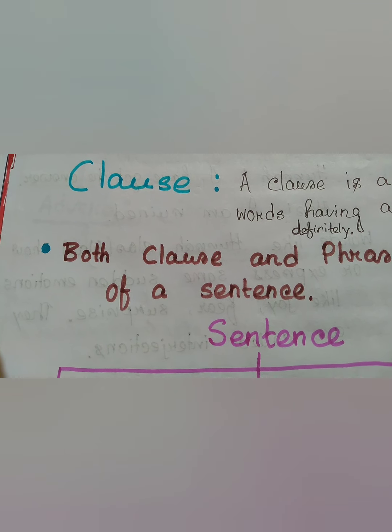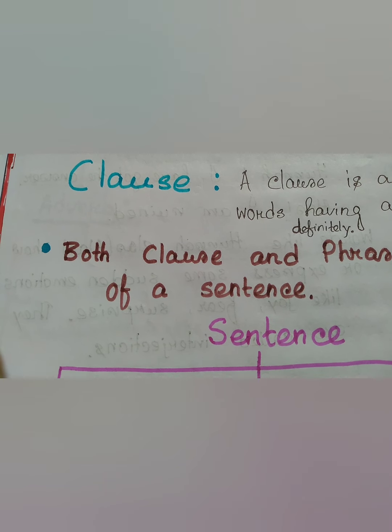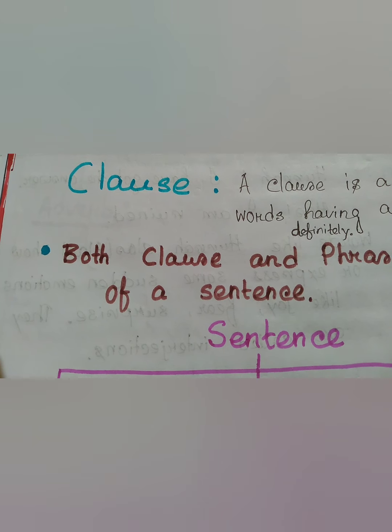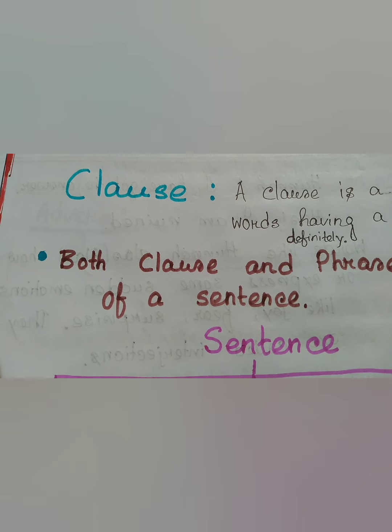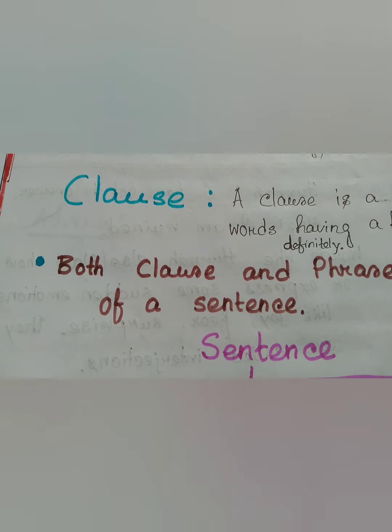Similarly, a clause can be of three types. What are they? They are, let us take another example. I saw a bird over the bridge.